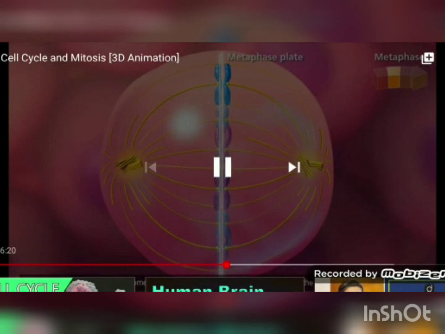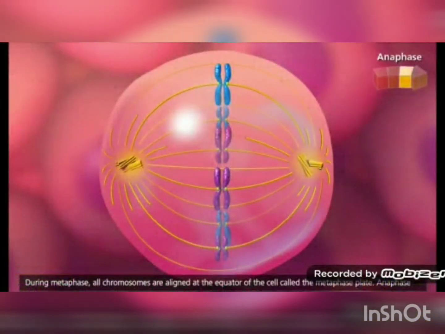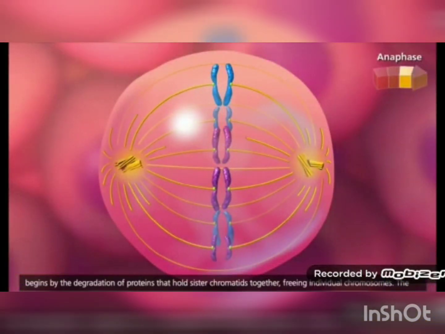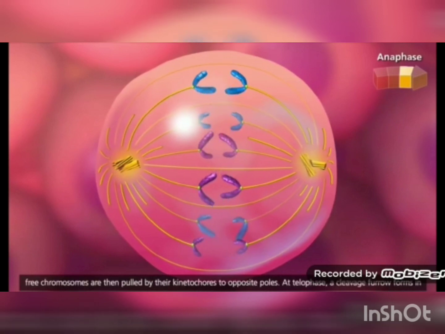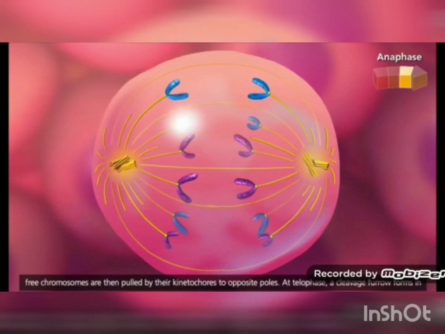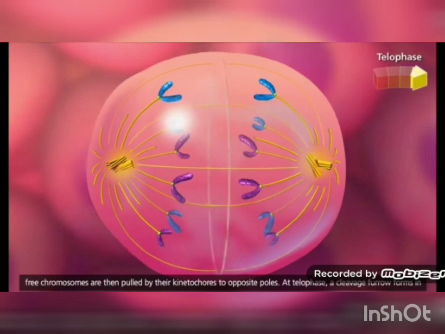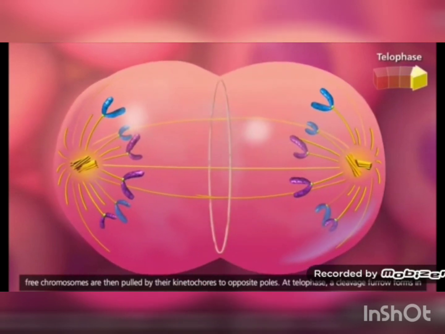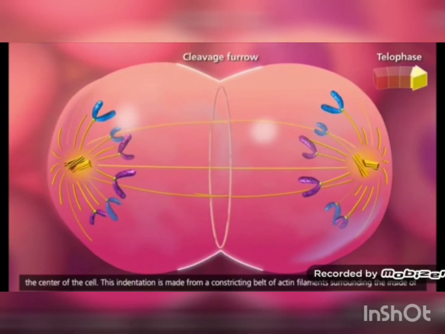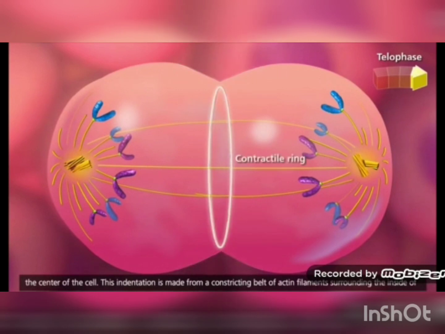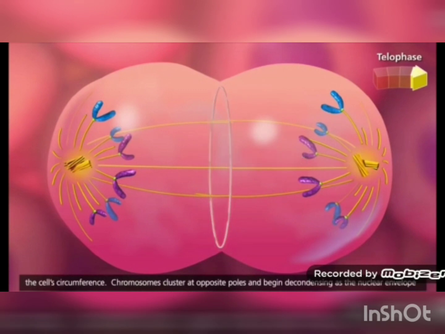the metaphase plate. Anaphase begins with the degradation of proteins that hold sister chromatids together, freeing individual chromosomes. The free chromosomes are then pulled by their kinetochores to opposite poles. At telophase, a cleavage furrow forms in the center of the cell. This indentation is made from a constricting belt of actin filaments surrounding the inside of the cell's circumference.